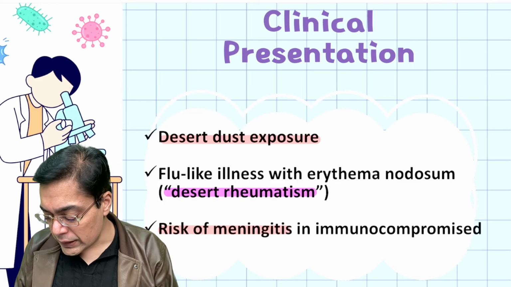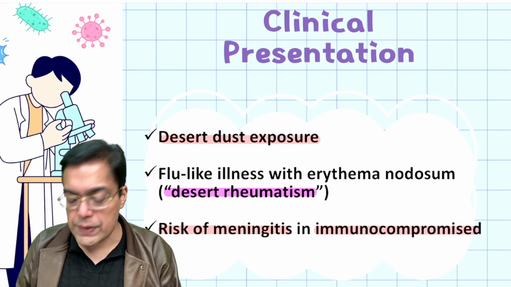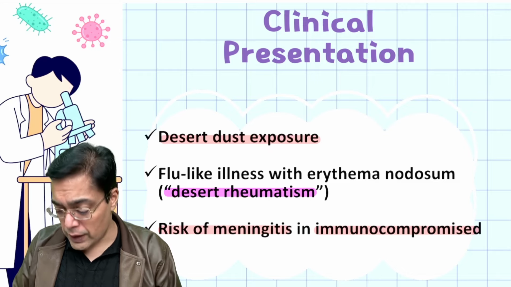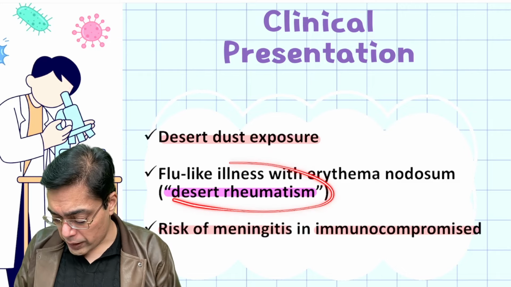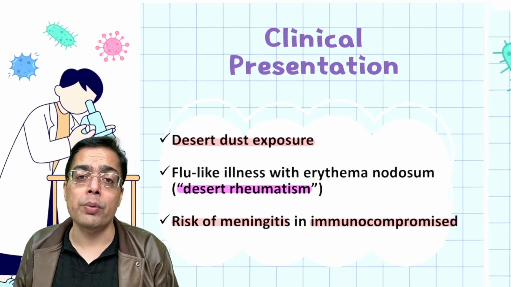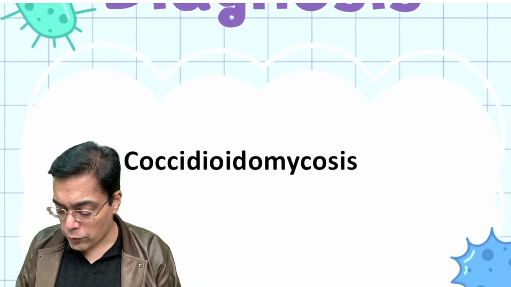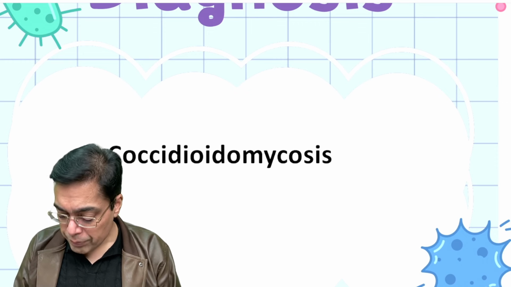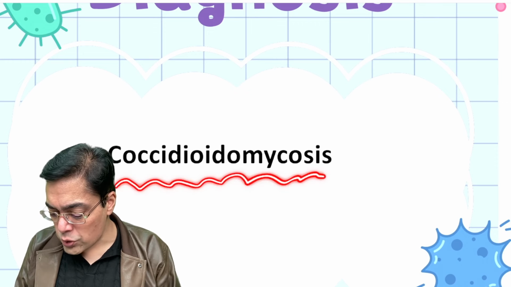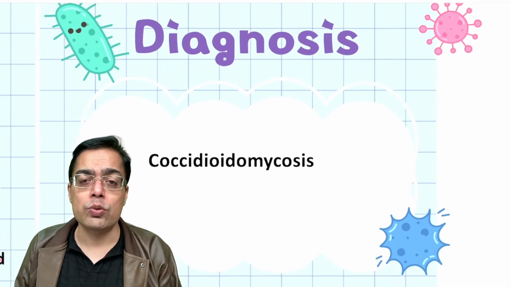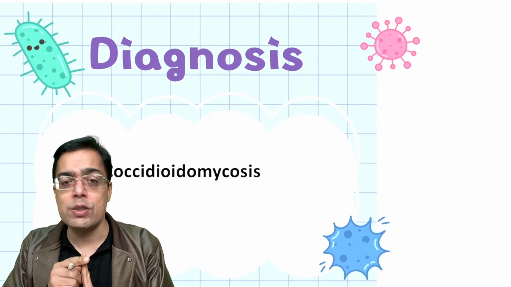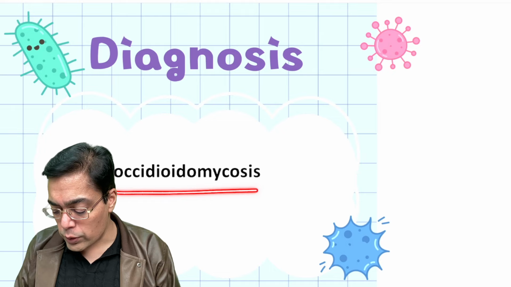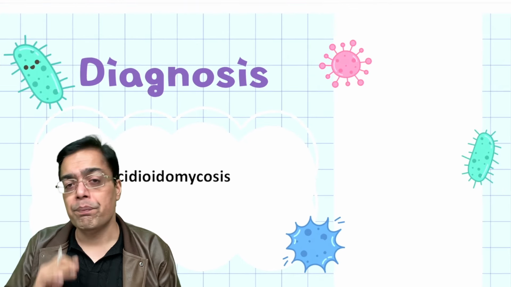Remember my words, meningitis in a patient who is immunocompromised. When I'm talking about a patient who's going to be immunocompromised and who's going to be having this kind of a condition, in fact, the keyword over here is desert rheumatism. This is what is going to be remembered by you in the exam by the name of coccidioidomycosis. Of course, you know the answer when I'm talking about coccidioidomycosis. The causative fungus for this kind of a condition is Coccidioides immitis, and that is what is going to be associated with these terms. So aspergillus is one important one, blastomycosis is another one, histoplasmosis is another one, and coccidioidomycosis, the fourth example of an infection, pretty common in the exam.